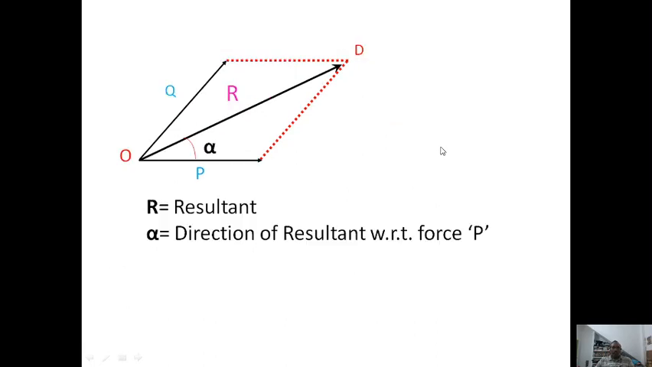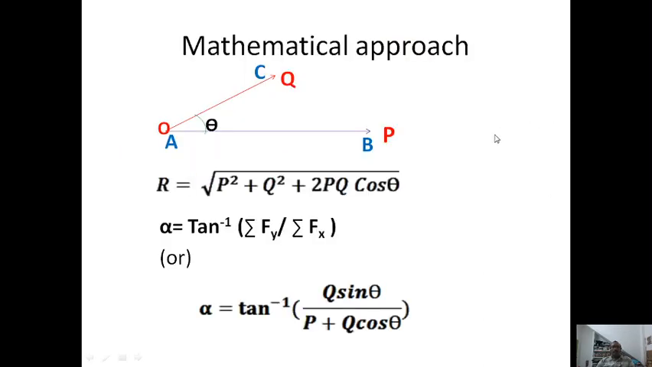Now this is the final situation. In this figure you can notice that R is the resultant, which is the diagonal originating from the concurrent point O, and alpha is the direction of the resultant with respect to force P. So this is the theoretical, or graphical, approach to get the resultant.